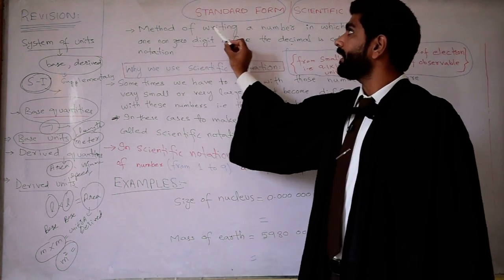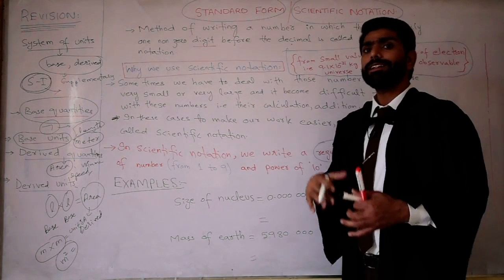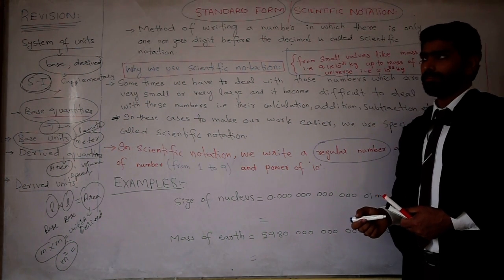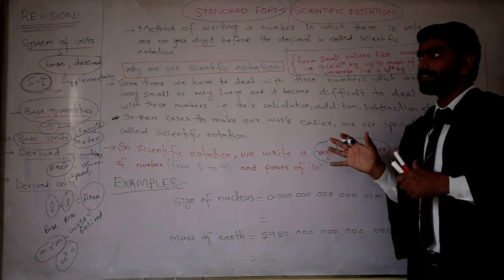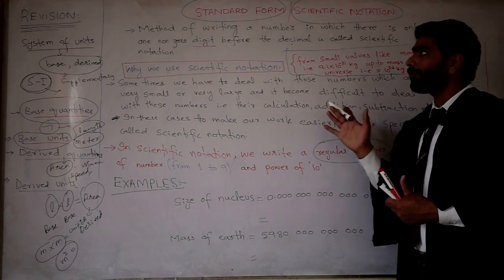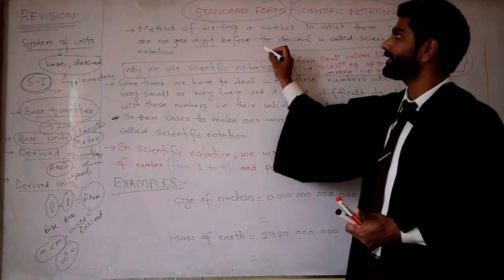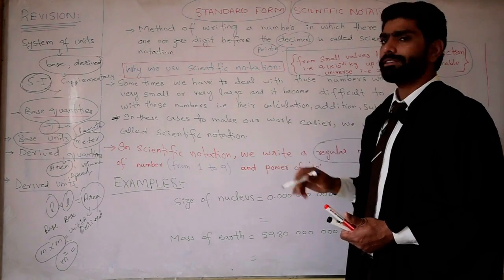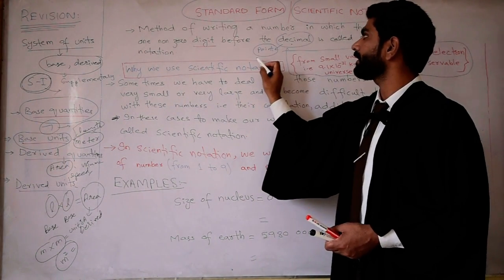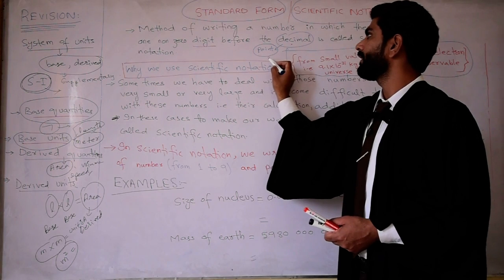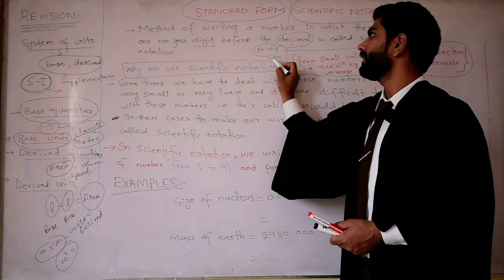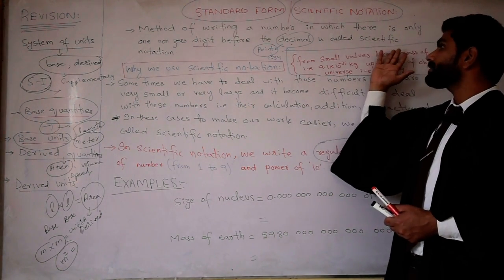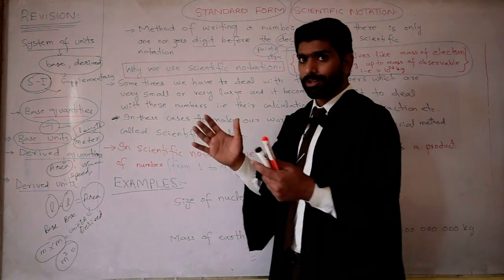Students, it is the method of writing a number in which there is only one non-zero digit before the decimal. Decimal means point, the dot which we use in our calculation, like 2.345. This is the number 2.34. This is the decimal or point. So it is the method of writing a number in which there is only one non-zero digit before the decimal.